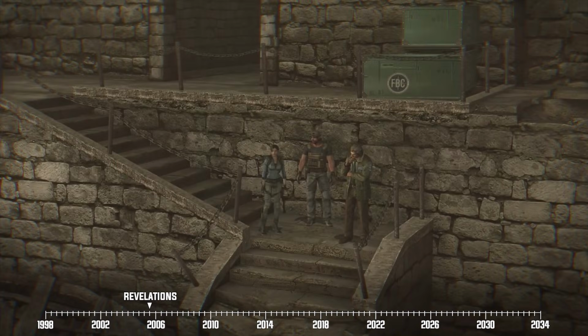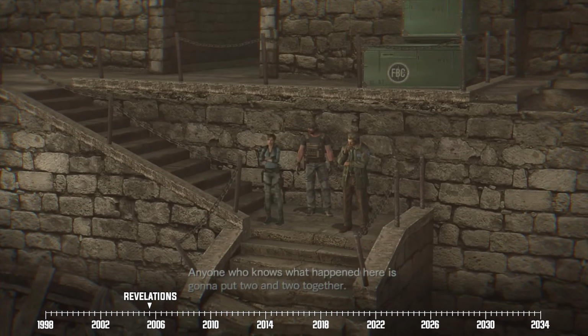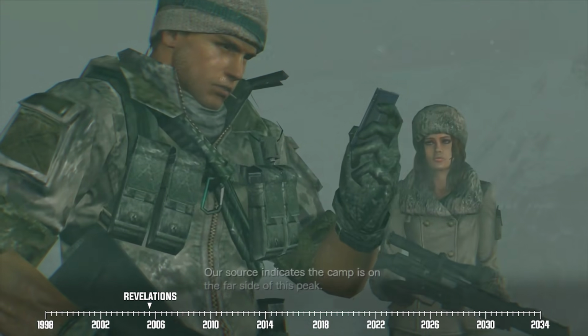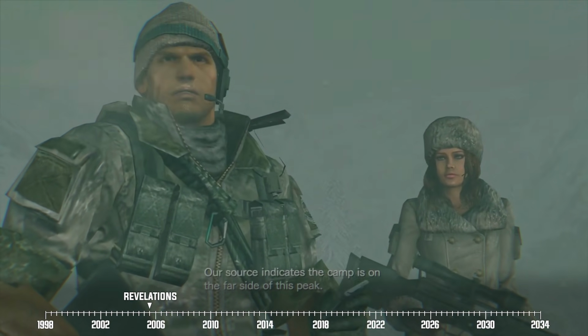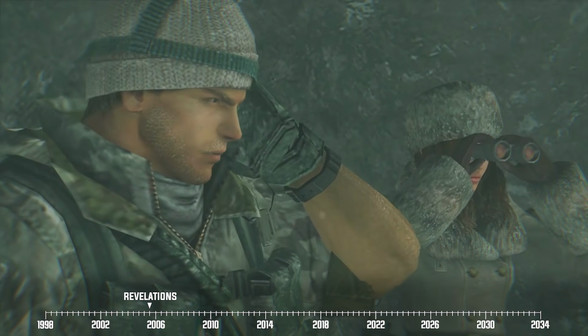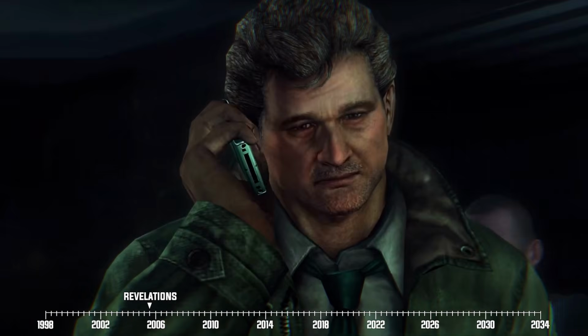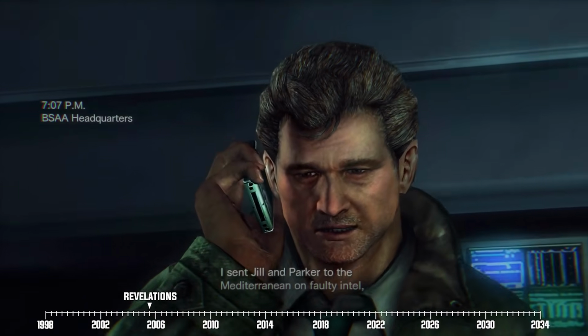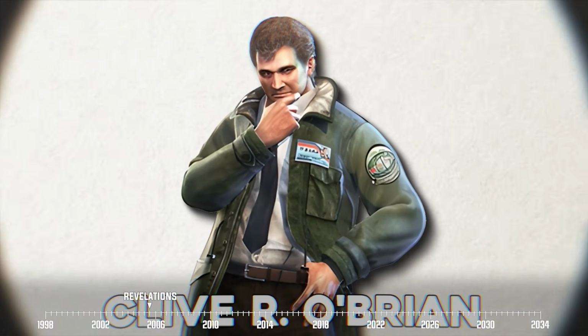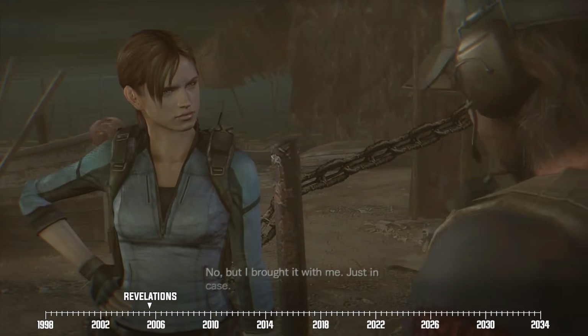This is all because there have been reports that there are BOWs that have appeared in the region. On top of that, we also learned that Chris Redfield has become a part of the BSAA since his last outing. The problem is, Chris and his partner Jessica have gone missing in action after going on a mission to investigate rumors about the reemergence of Il Vetro. This is all according to BSAA's chief, Clive R. O'Brien. So Jill and Parker have a twofold quest.